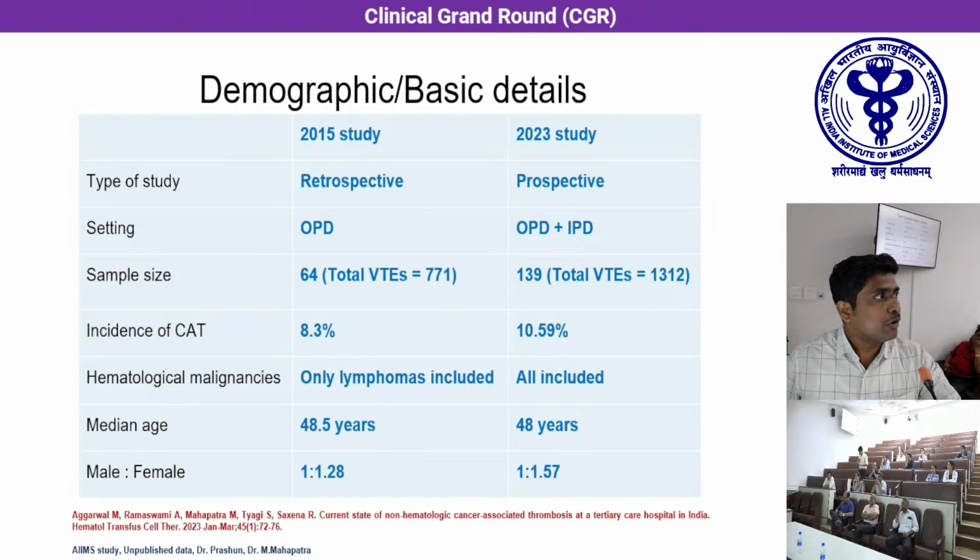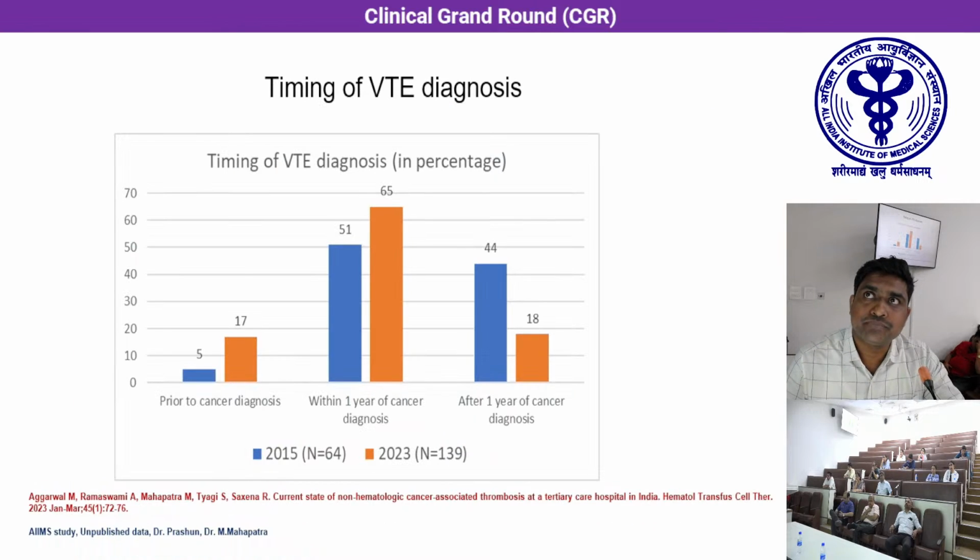In the first study, we included only outpatient department patients, whereas in the second study, we included both OPD as well as admitted patients. The sample size was significantly higher in our 2023 study, with 139 being the total number of patients. The incidence of cancer-associated thrombosis was 8.3% in our first study, which increased to around 10.6% in our second study. With respect to hematological malignancies, only lymphomas were included in our first study conducted in 2015. Whereas in the 2023 study, we included all the hematological malignancies, including acute leukemias as well as MPNs. There isn't much difference in the median age of diagnosis, whereas a slight preponderance towards female sex can be seen in both of our studies.